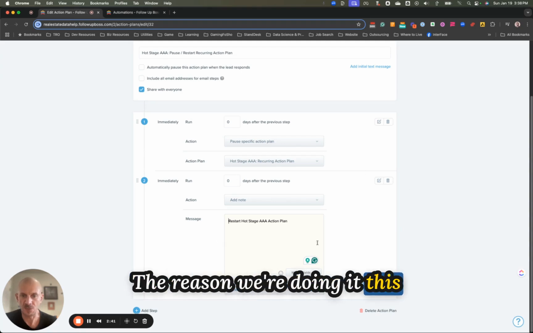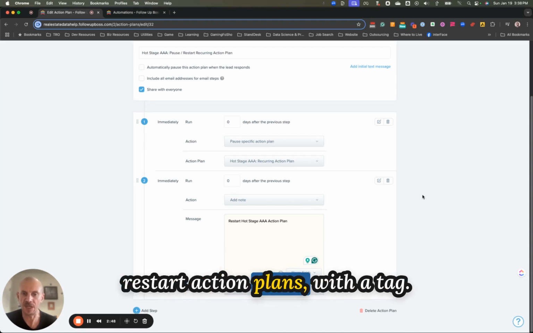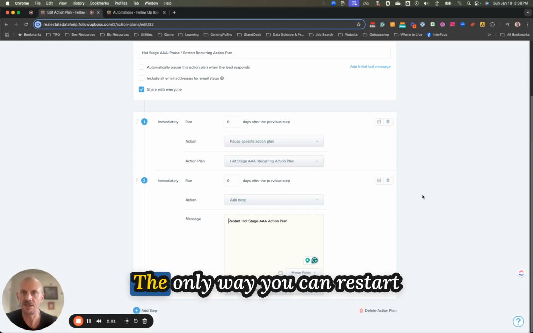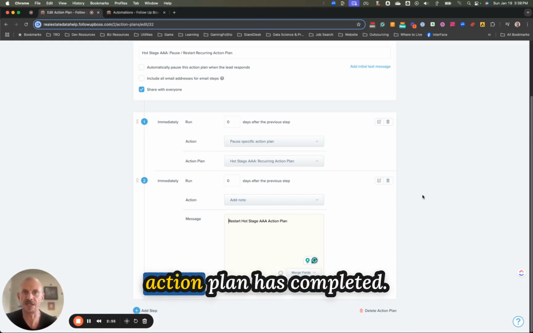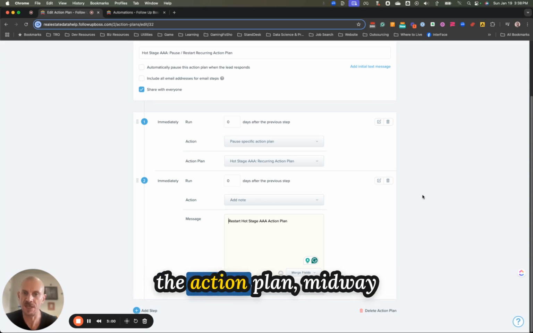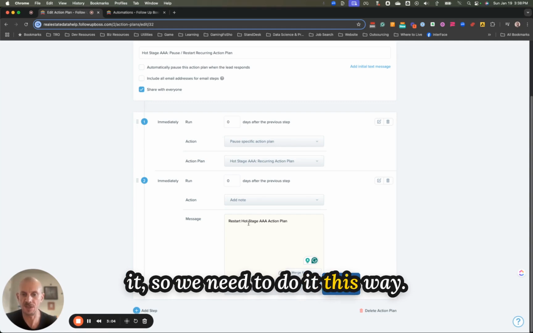The reason we're doing it this way is because you can't use Follow Boss to pause and restart action plans with a tag. The only way you can restart an action plan in Follow Boss automation is if the action plan has completed, but we're going to be pausing the action plan midway through and then restarting it, so we need to do it this way.